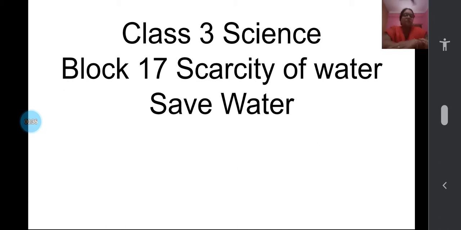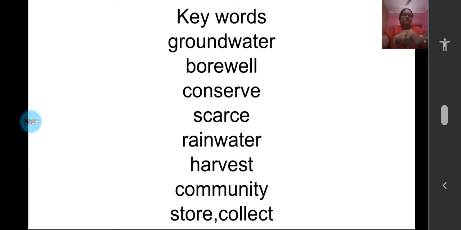So these were the key learnings from the previous classes. We also compared how much water we use at home for different activities, and when comparing with others at home, or with our family and friends, how much we are wasting and how precious water is and why we have to save it, we also discussed. So let us further learn about scarcity of water, children.